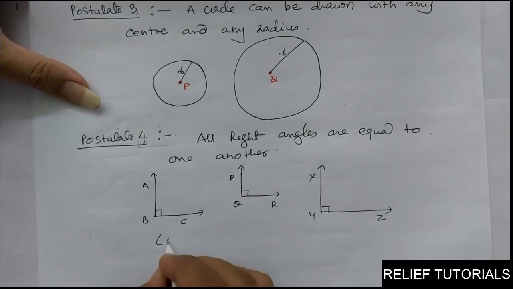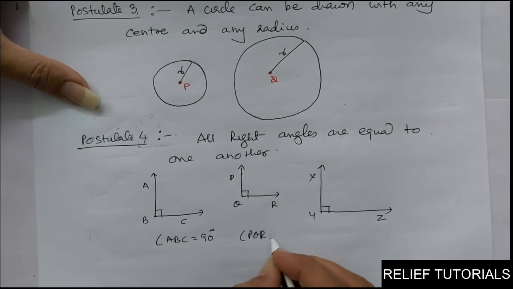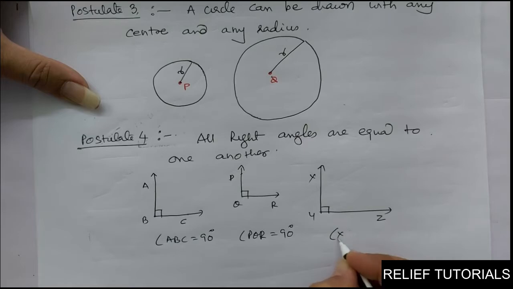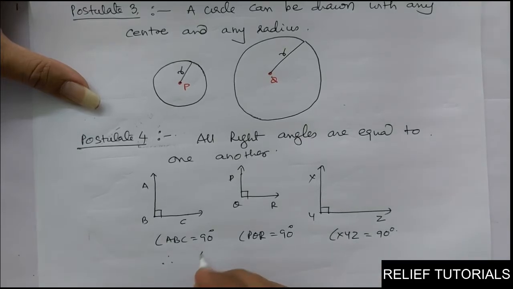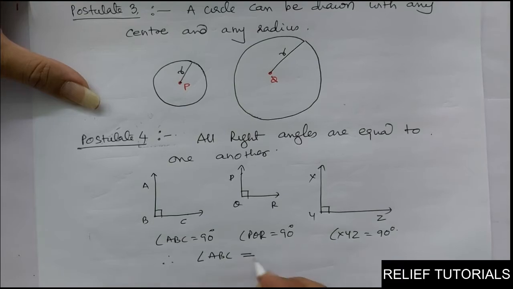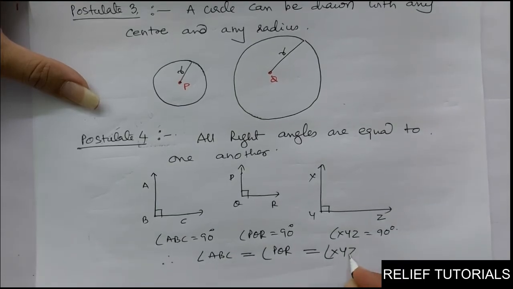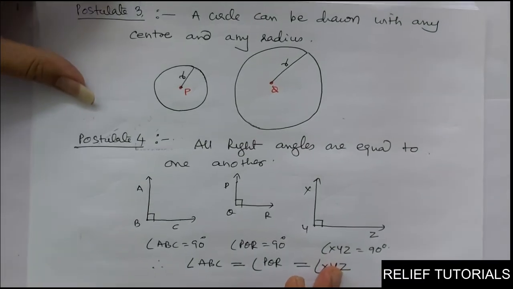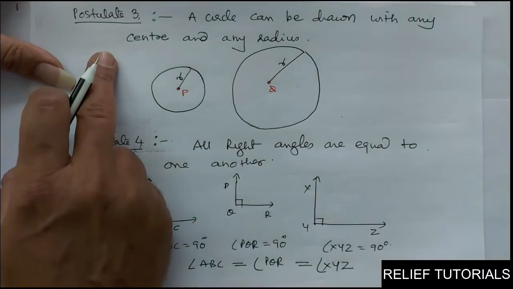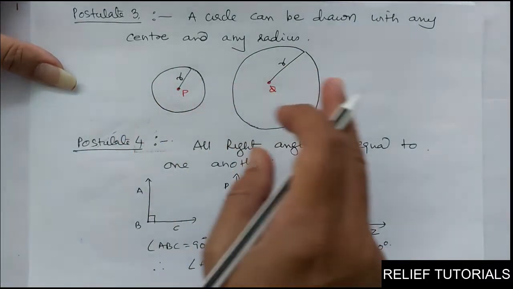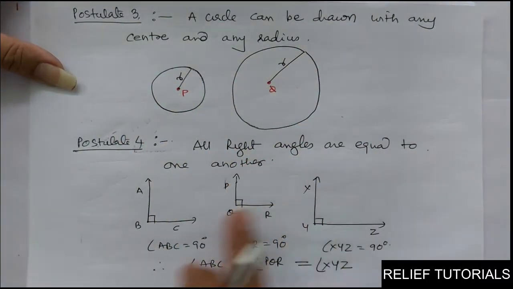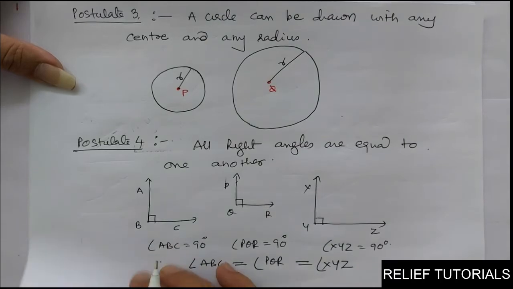So, we can say angle ABC is equal to 90. Angle PQR is equal to 90. Angle XYZ is equal to 90. Therefore, angle ABC is equal to angle PQR is equal to angle XYZ. So, all right angles are equal to one another. Two postulates we have discussed. Postulate 3, a circle can be drawn with any center and any radius. Postulate 4, all right angles are equal to one another.